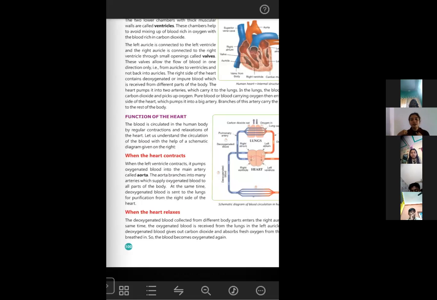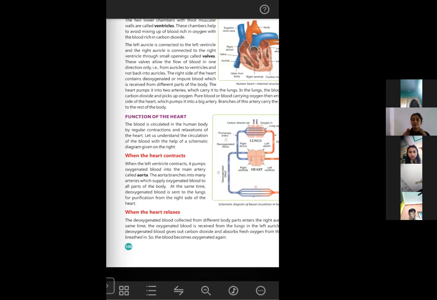At the same time, oxygen is received and oxygen is discharged to all the parts of our body through blood. And at the same time, carbon dioxide is received from our body and it is sent to the lungs. So two different types of functions are happening at the same time in the heart.